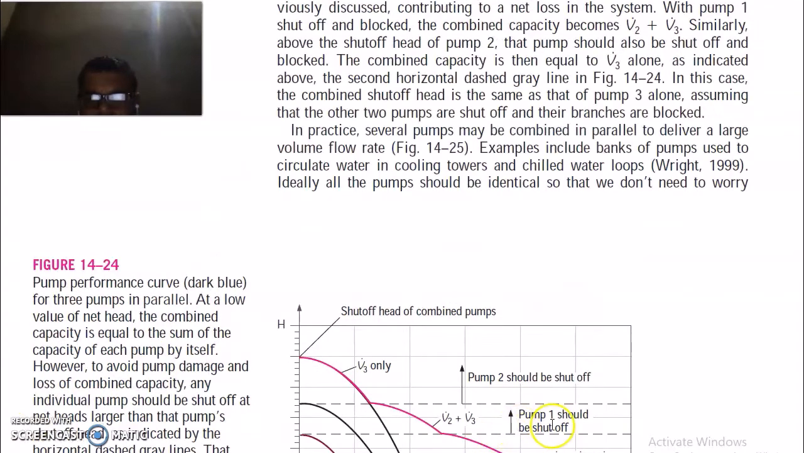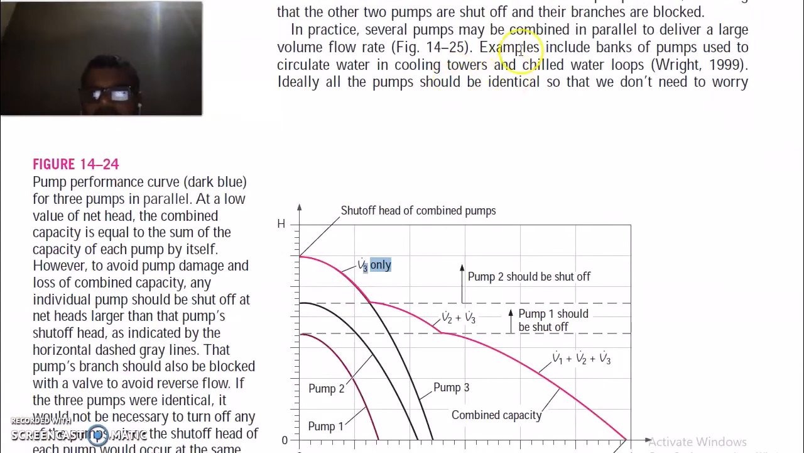Now with the first pump blocked, your combined capacity is equal to V2 plus V3. Similarly, if the head is above the shut-off head of pump 2, this gray line, then above this line you have to shut off the second pump and block its valve also. So in this case two pumps are shut off. Now only one pump is left, and in this case the volume flow rate is V3 and the head is in this range.